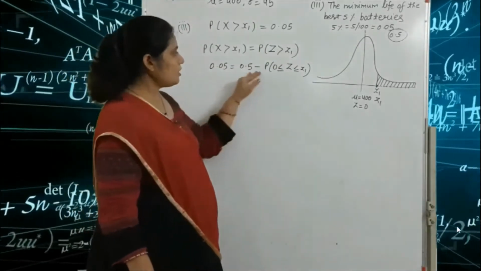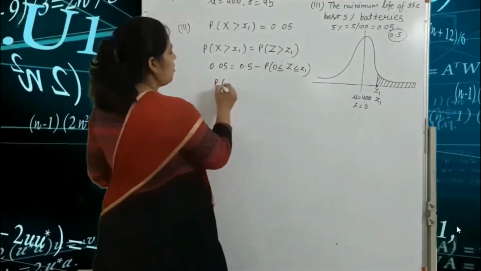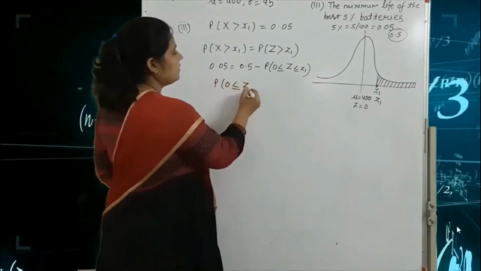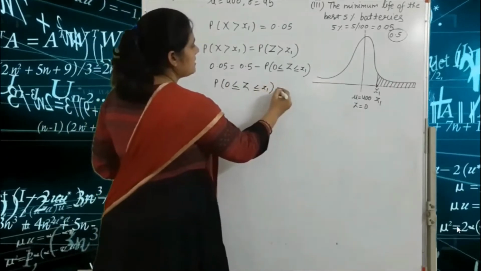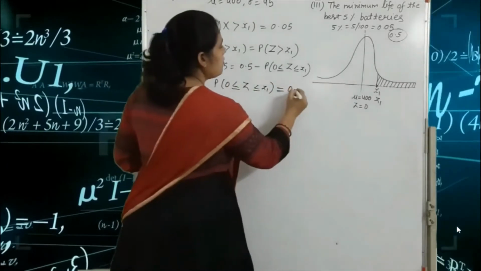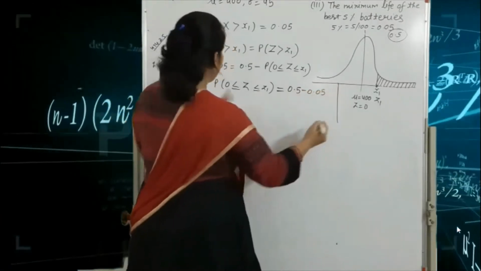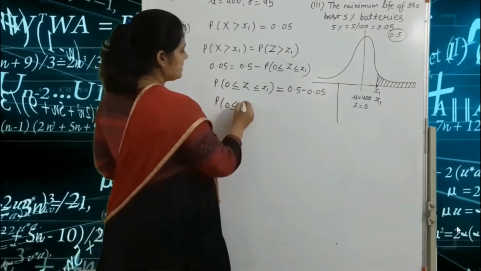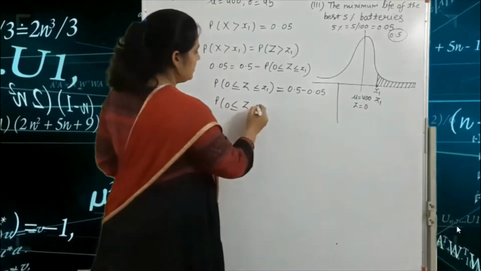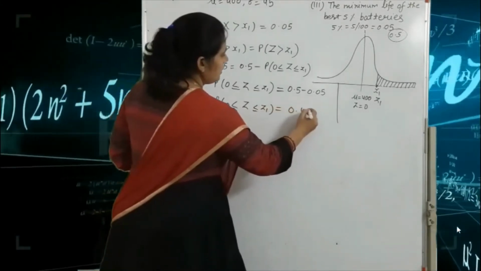Okay, so first we simplify this. The probability of 0 ≤ Z ≤ z1 is equal to 0.5 minus 0.05, so the probability of 0 ≤ Z ≤ z1 is equal to 0.45.